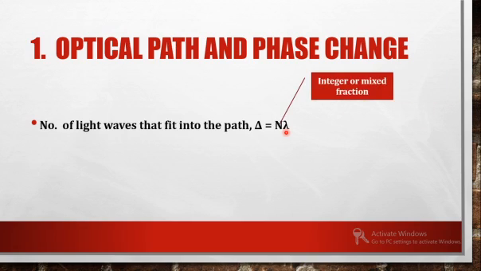It could be an integer, a full wave or a complete wave. It could be like, from the point where you are sitting to the wall in your room, there is a distance.